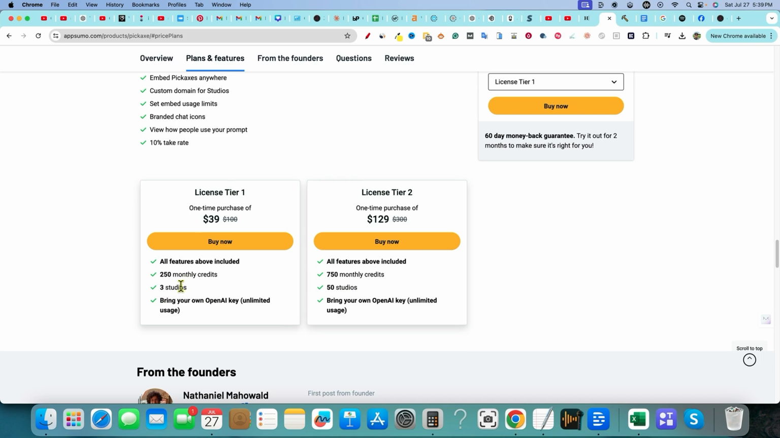And then 50 studios and 3 studios, that's basically how many apps you can create. So if you get license tier 1, you're only going to be able to create 3 applications, and you'll be able to create 50 applications on license tier 2.